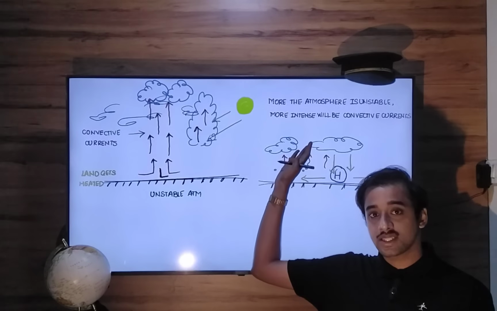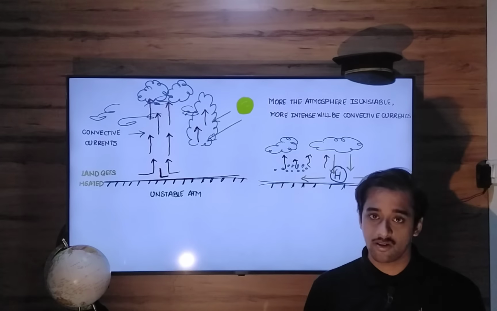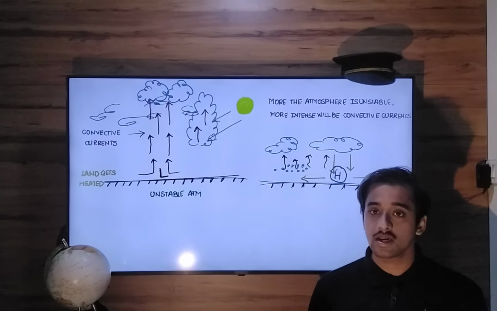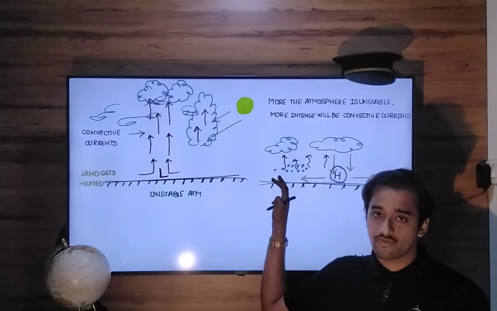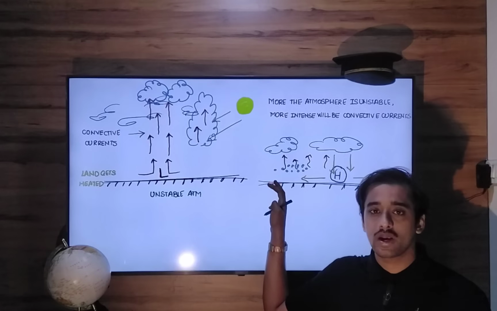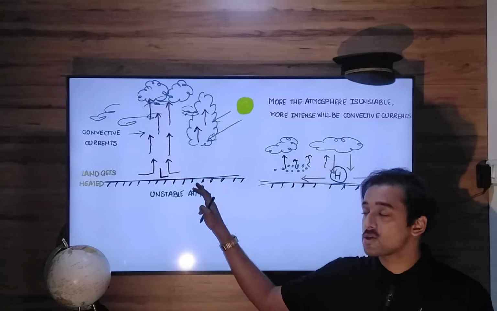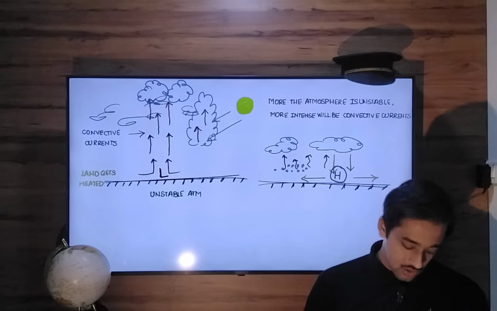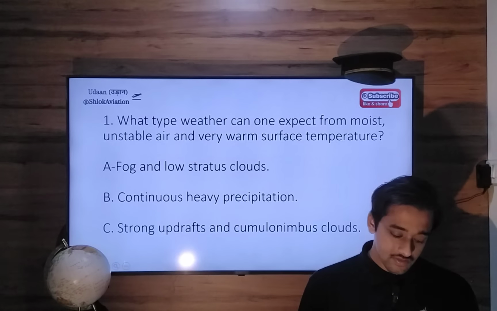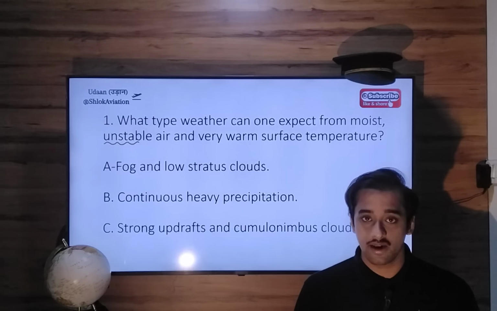In a high pressure area, air settles from the high atmosphere to the lower atmosphere and goes away from it. So this is the stable atmosphere with clouds of medium development or very low development. We can also get fog. But in an unstable atmosphere, we have clouds which have great development. So the answer is, if the atmosphere is unstable, we have clouds with vertical development.